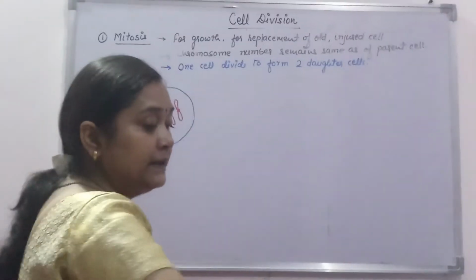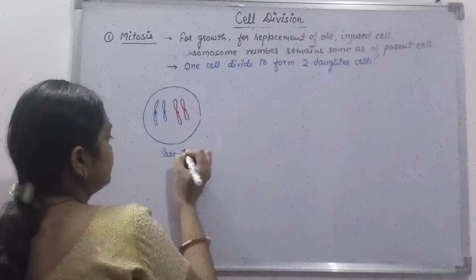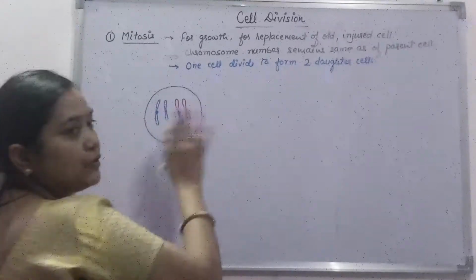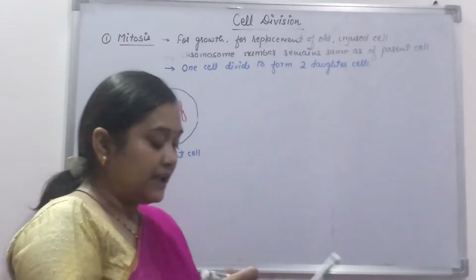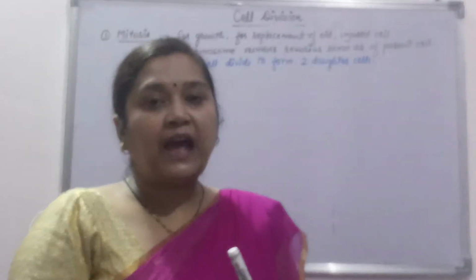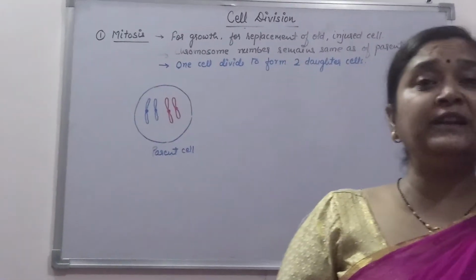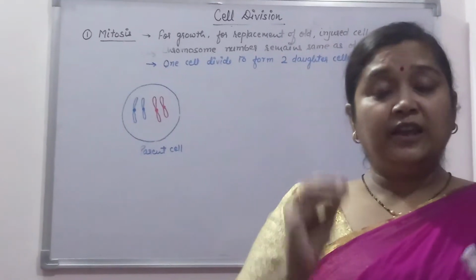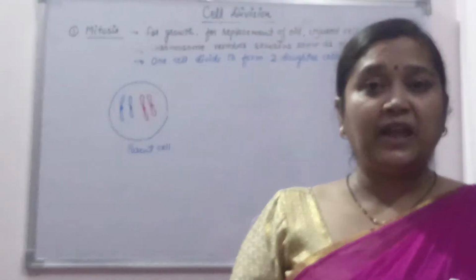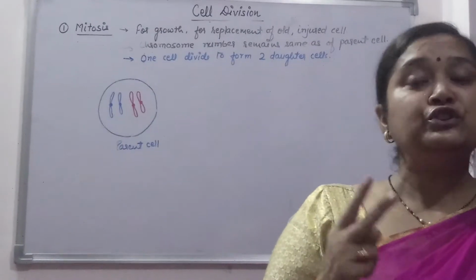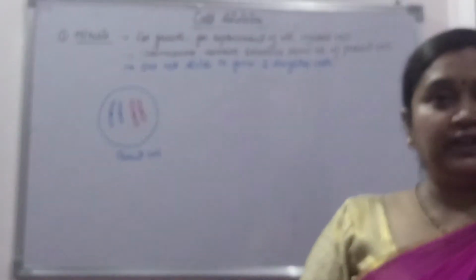See, this is a parent cell having chromosome. Now what happens? When we discussed nucleus, there I told you that chromatin material is condensed to form chromosome, and chromosome is made up of two things, DNA and histone protein.